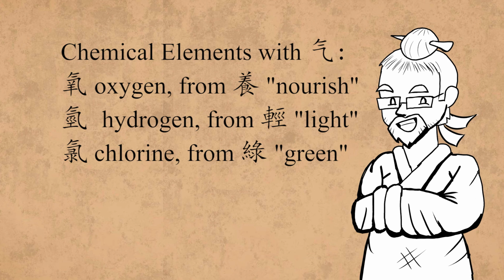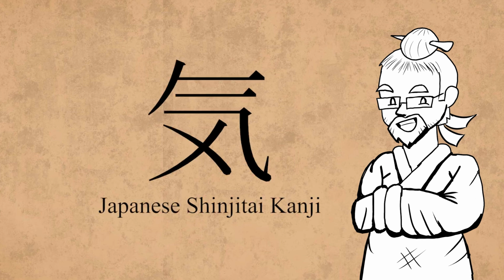In modern times, several new characters using qi were also invented to represent chemical elements such as yang, oxygen, qing, hydrogen, lü, chlorine, etc. Being such a culturally important concept, qi was naturally borrowed into other languages that came in contact with Chinese. One notable instance is the Japanese kanji ki, where the right radical has today been simplified into what is basically an X shape.